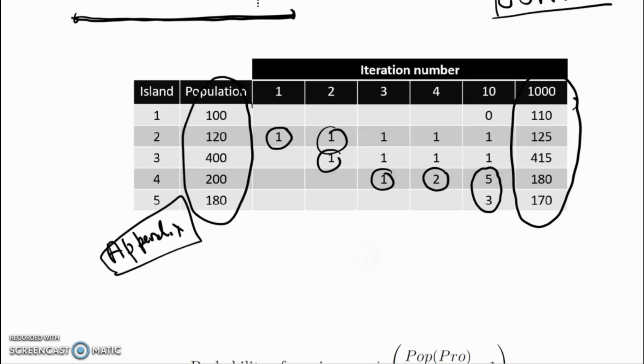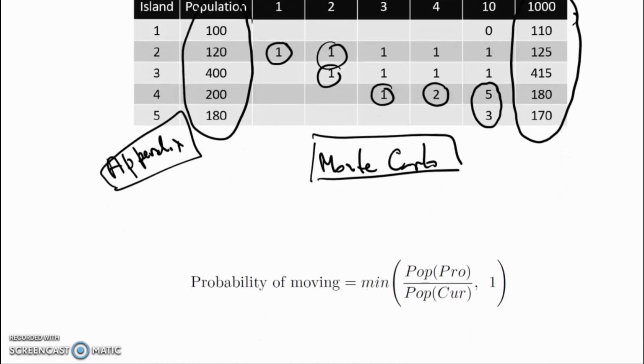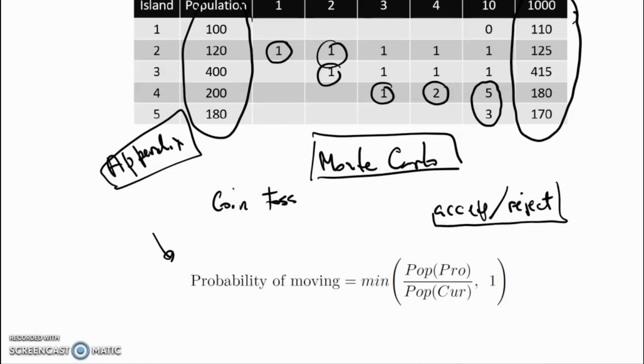We consider this to be a Monte Carlo process. Why do we use the words Monte Carlo? Because of the randomness involved. The randomness enters in a couple of ways. First is the coin toss to determine whether the politician looks right or left. And then we've got this, which we can refer to as our accept-reject rule: accept the proposed island, or reject the proposed island and remain on the current one.